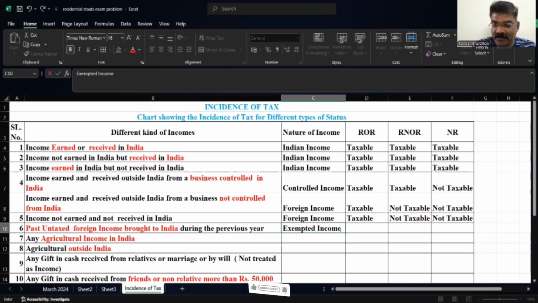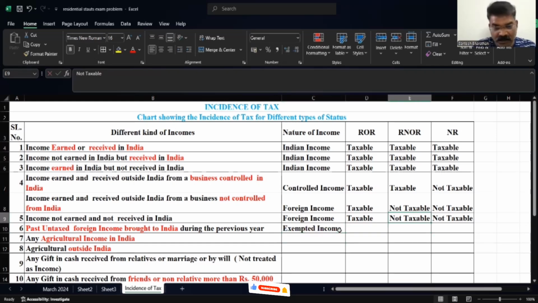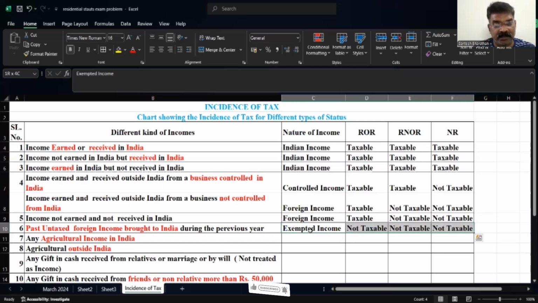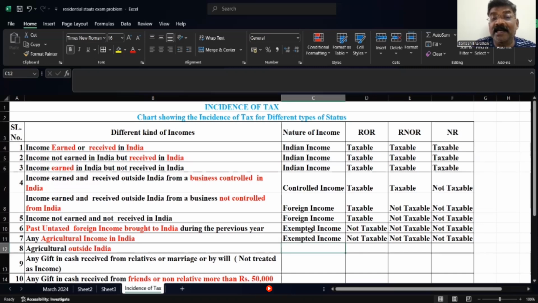Exempted, I say that as an exempted income. Say not taxable in all the three cases. Understood, children? Next. Any agricultural income in India, again, it is exempted, not taxable. Any agricultural related income generated in India within Indian territory is not at all taxable. It is exempted.